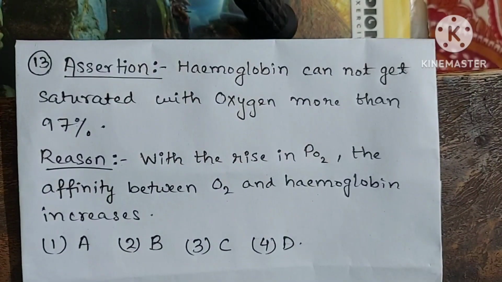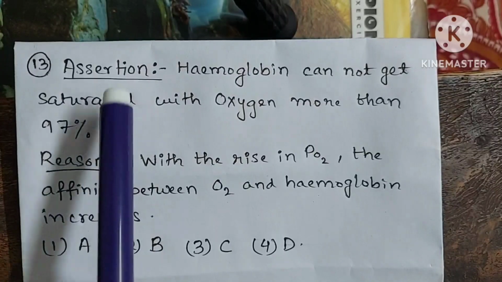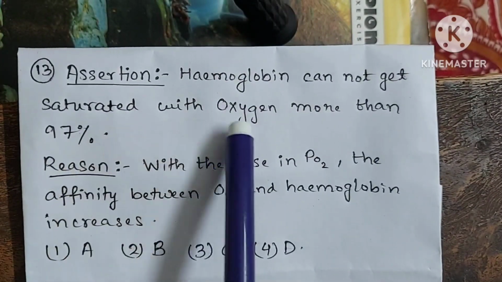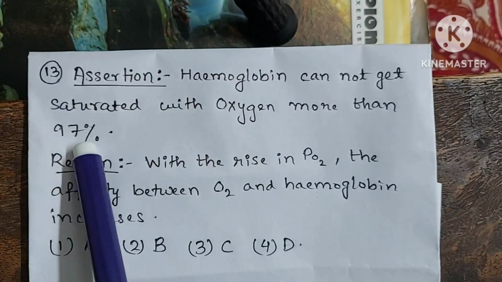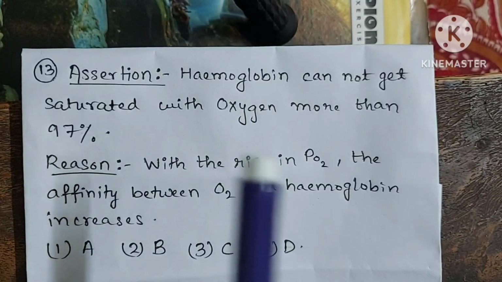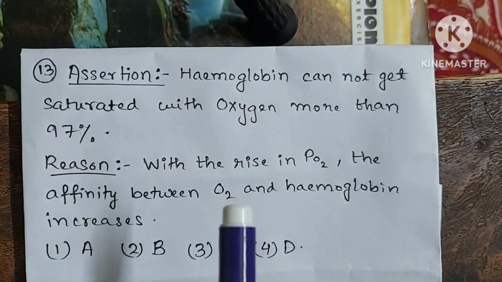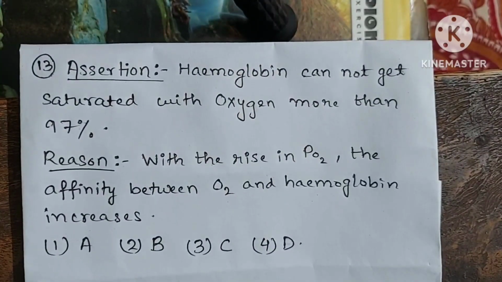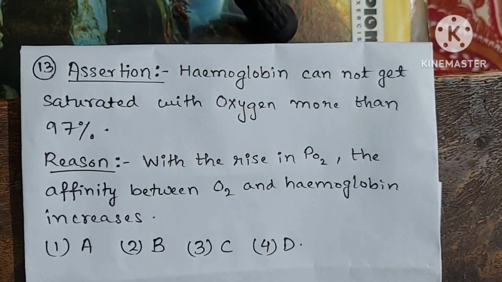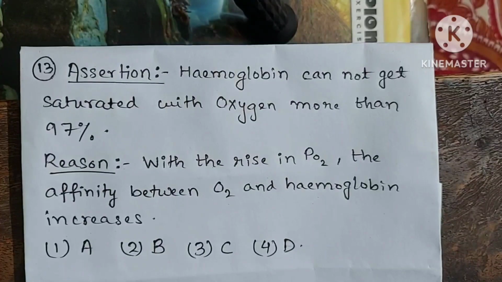Now question number 13. Assertion. Hemoglobin cannot get saturated with oxygen more than 97%. Is this statement correct? Think and see. Now see, in NCERT we read that 97% of oxygen is transported by the RBCs.